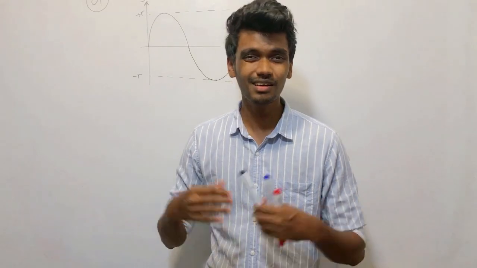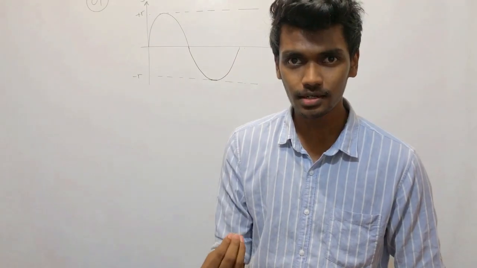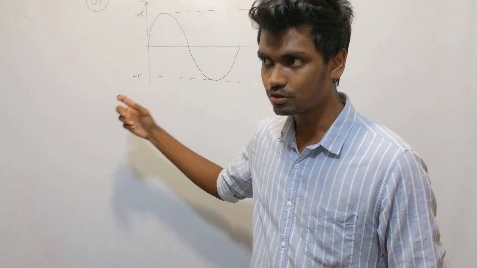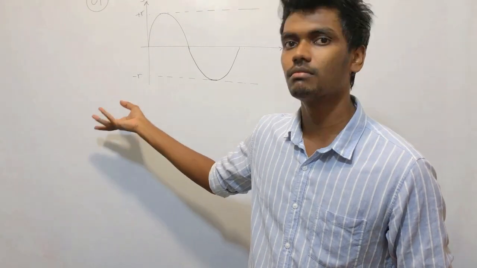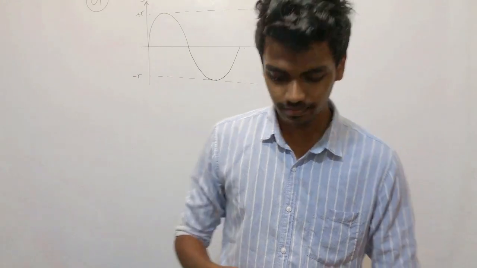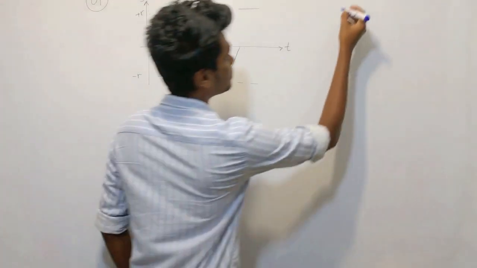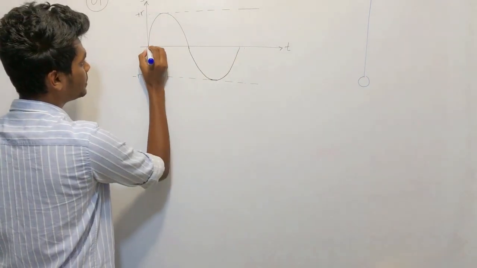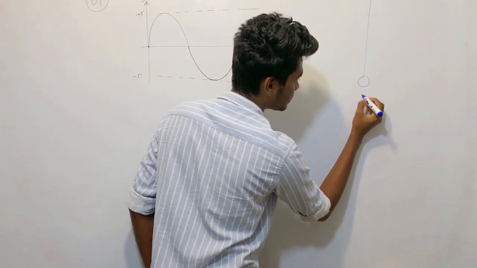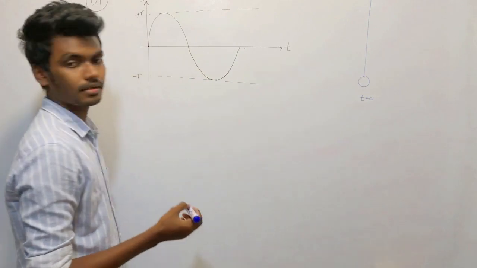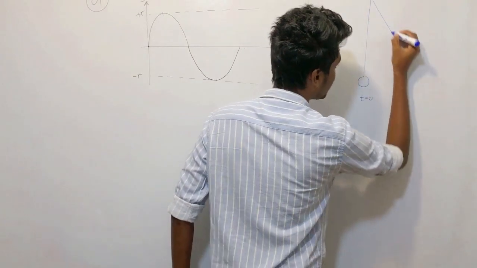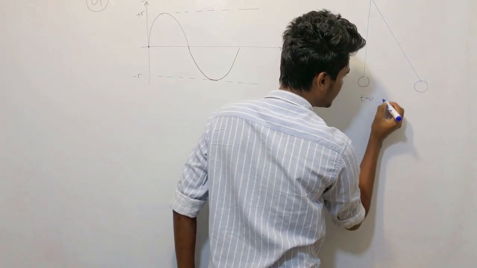To represent a simple harmonic motion in common, I will refer to a pendulum bob, right? So let us consider a pendulum bob. When it is at the maximum amplitude, it is somewhere here, right?